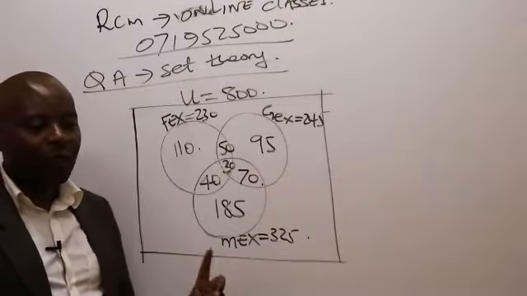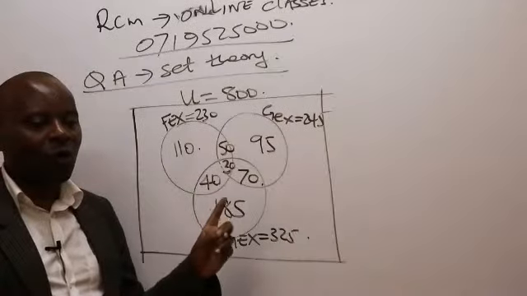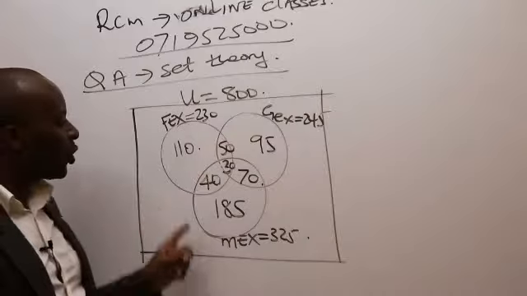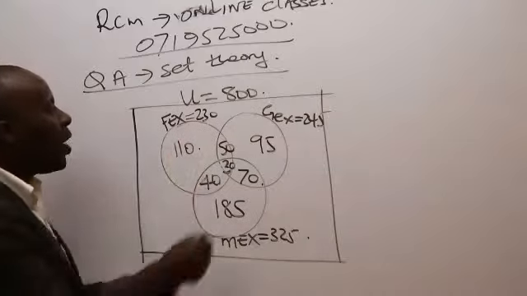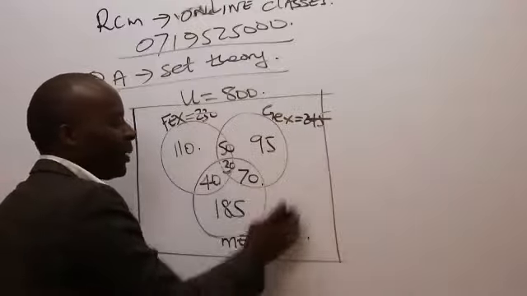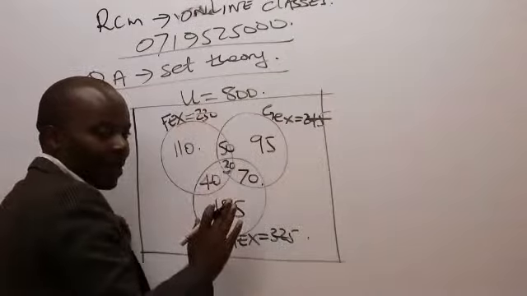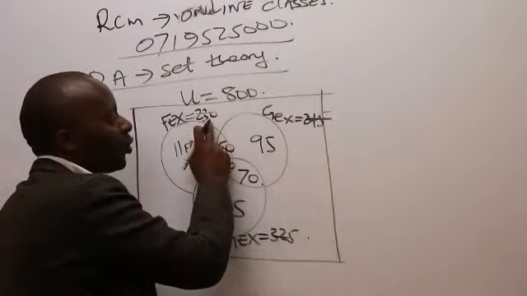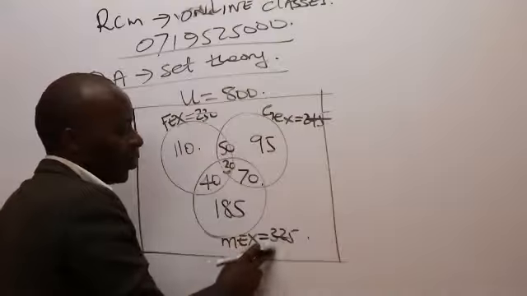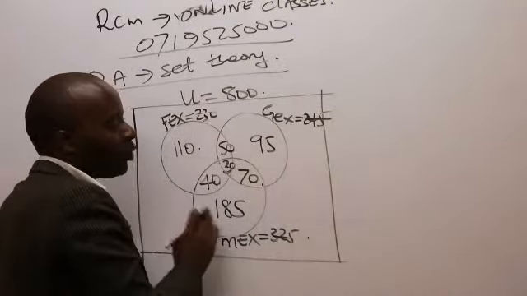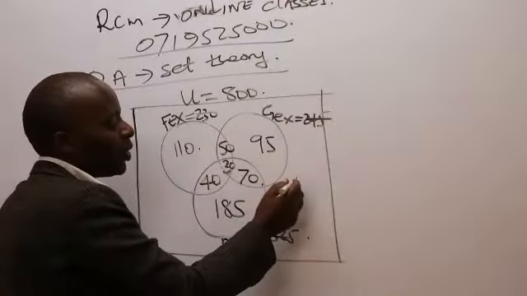I will use the universal set equation. The universal set equation, I know, doesn't work with this. By the way, these numbers, after they have assisted you to get whatever spaces, are irrelevant. Never tell me, Mwalimu, that to get this, take 800 minus 230 minus 245 minus this. No, there are things that are overriding here. So for us to be able to get the empty space outside here,